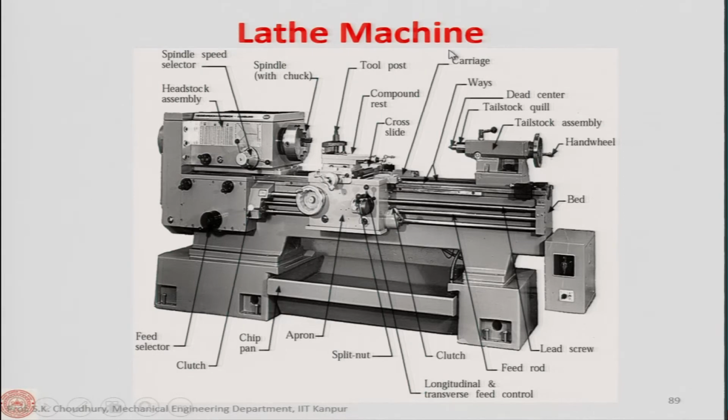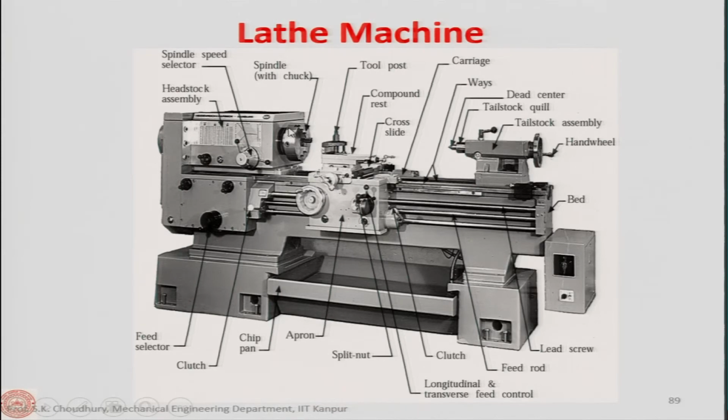Now, if you see this slide, here is a complete pictorial view of a lathe machine. We will see in the lab also, in detail, how these machines work. Here is the headstock. In the headstock we basically have the gear train, and the gear train provides the rotation to the spindle, and on the spindle there is a chuck to mount the workpiece.